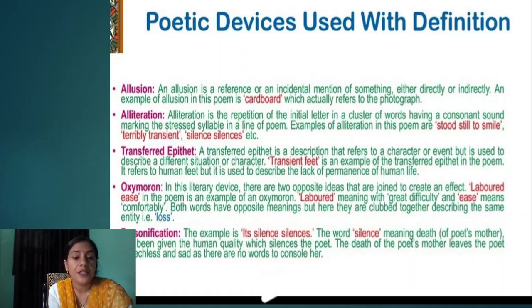Next poetic device, you must be acquainted with it already, that is personification. The example is its silence silences. The word silence means an absence of sound. The word silence, meaning death of poet's mother, has been given the human quality which silences the poet. The death of the poet's mother leaves the poet speechless and sad, and there are no words to console her. So these are the poetic devices which are used in the poem.